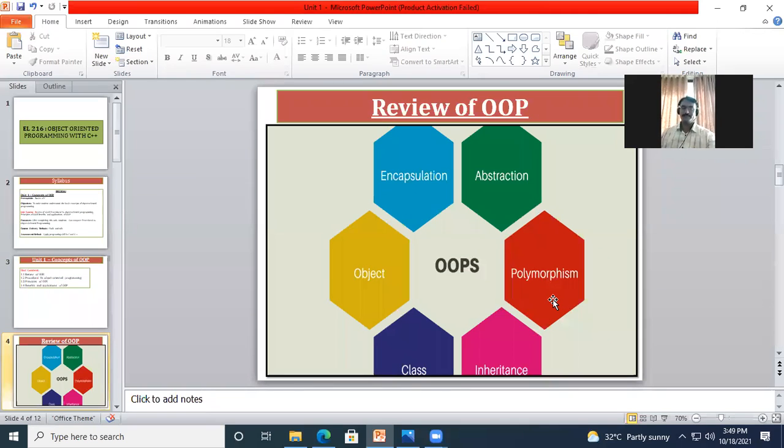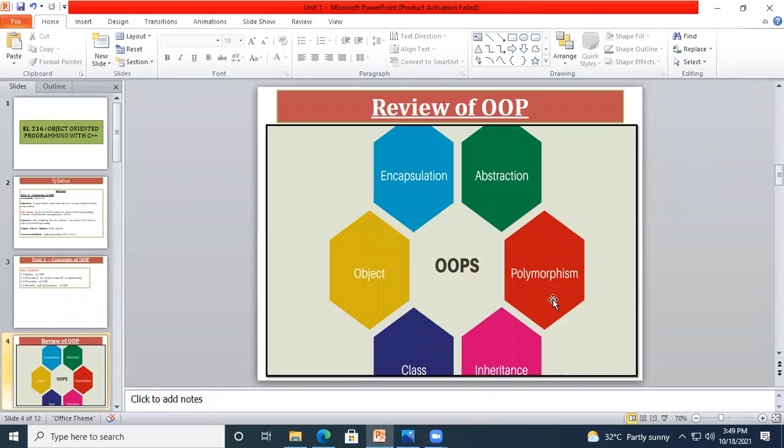Yes, anyone? Anyone? Two or more forms. Correct. Not necessarily multiple forms, right?